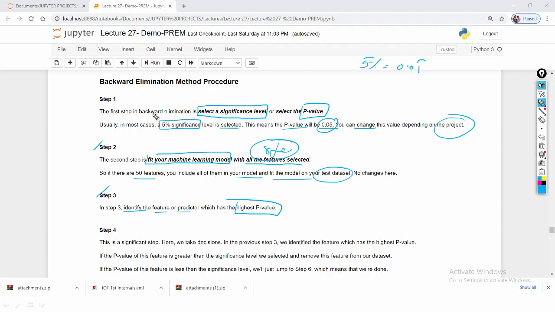After applying the backward elimination method, you can identify the p-values of these input features. If the p-value is greater than 0.05, then we have to remove that feature. If the p-value is less than that, you can keep it, otherwise you can remove it.